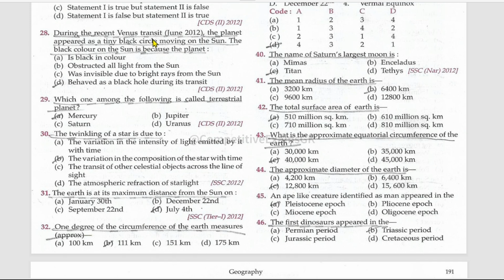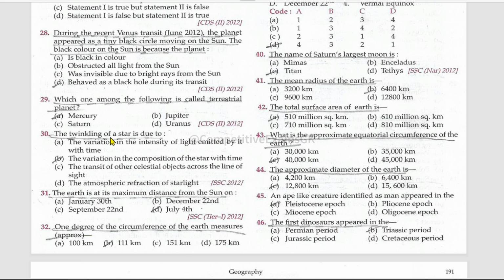During the recent Venus transit, the planet appeared as a tiny black circle moving on the sun. The black color on the sun is because the planet behaved as a black hole during its transit. Which one among the following is called terrestrial planet? That is Mercury.